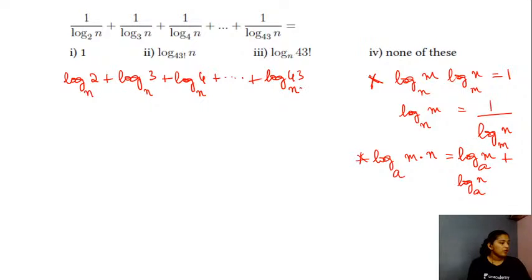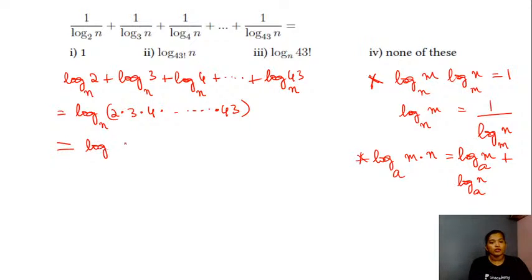Using your first property, you will have the terms simplified and brought to this equation here. Now using the second property in the reverse manner, this will be nothing but log of 2 into 3 into 4 and so on multiplied up to 43 to the base n. Product of natural numbers up to n is nothing but the factorial, right? So your given question here will be nothing but log of 43 factorial to the base n.